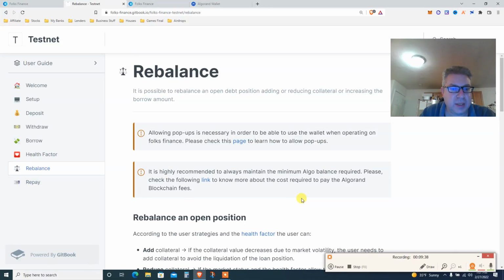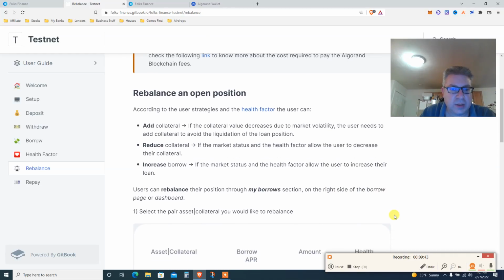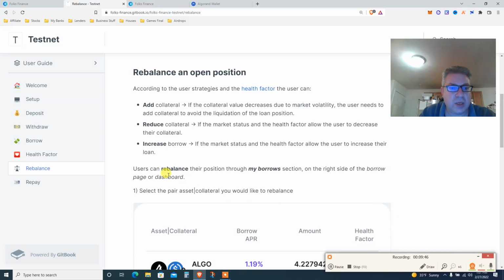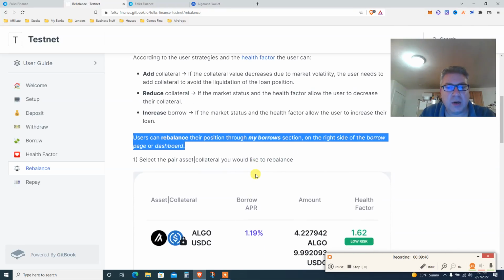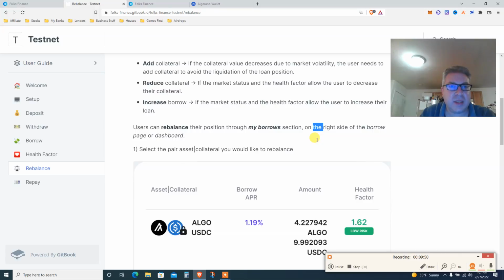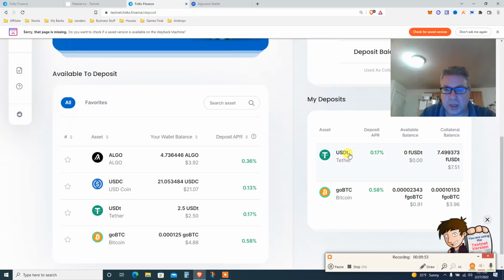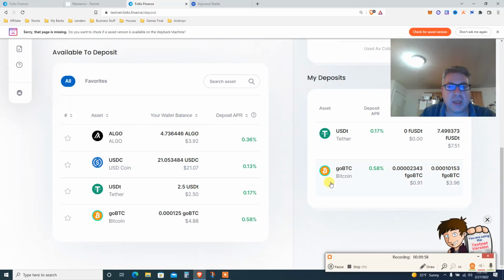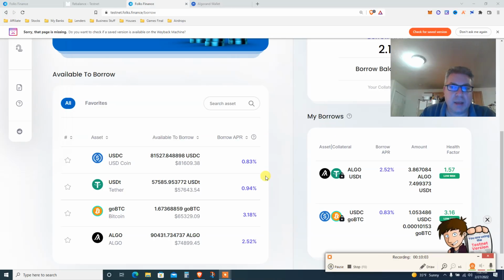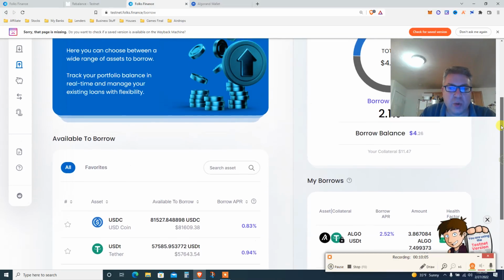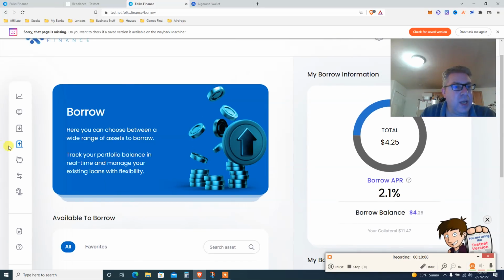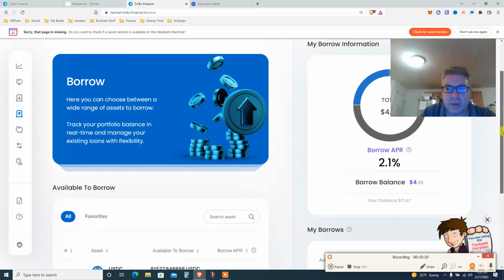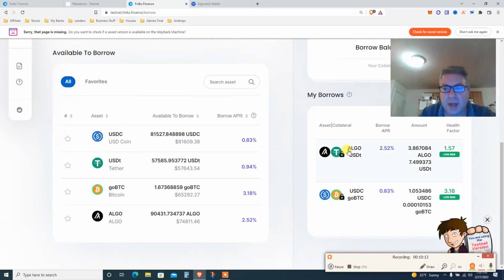So rebalance is right here. Rebalance health factor. Where are we going? Add collateral. We need to reduce collateral so users can rebalance. Go to my borrow section on the right side. Got it. So basically you're gonna go here. That's my deposit. Where's my borrow? On the right side. Okay, let's get it. You need to play around with this to understand the platform as a whole. You're gonna click borrow again, and in my borrow now on the right side, I borrowed those two.